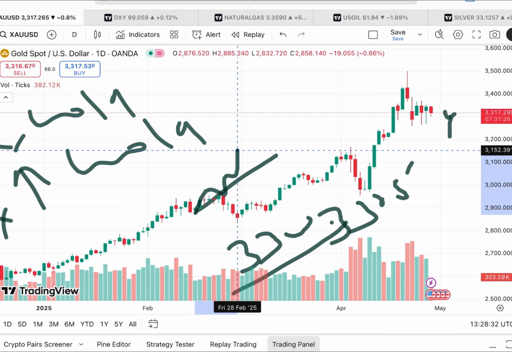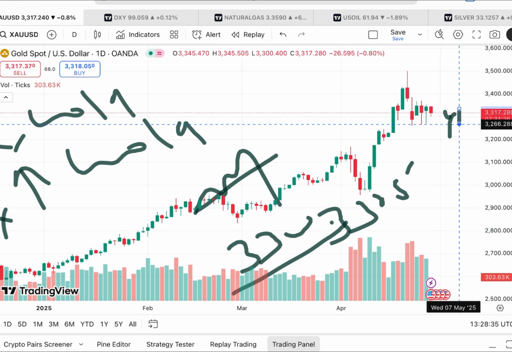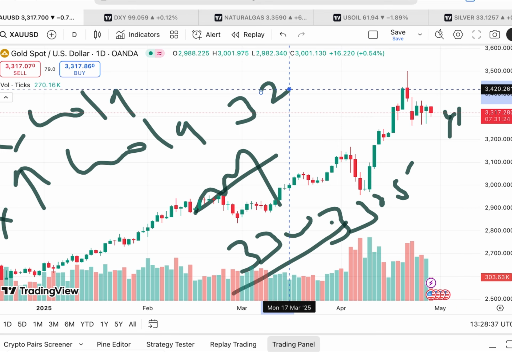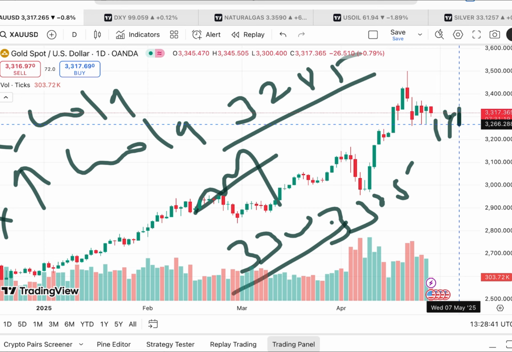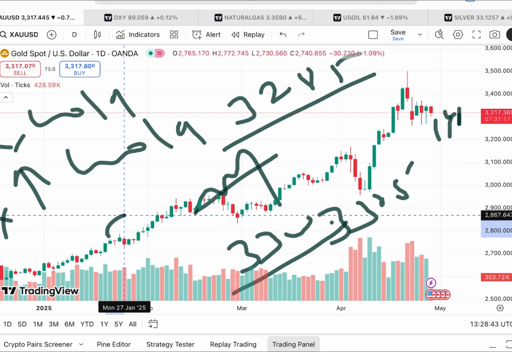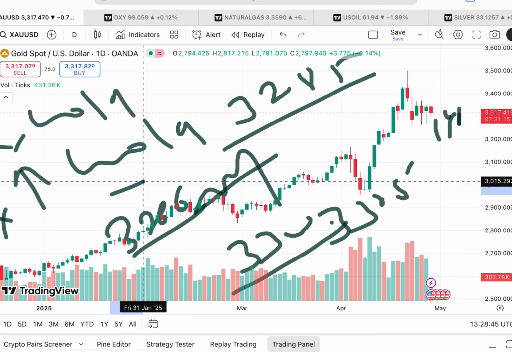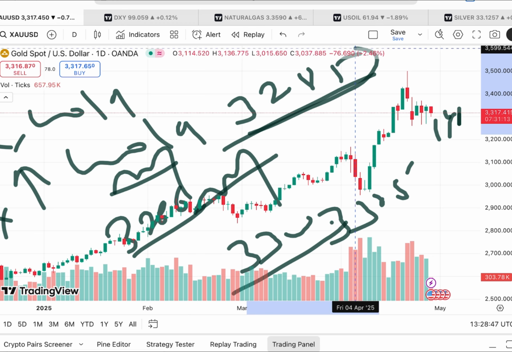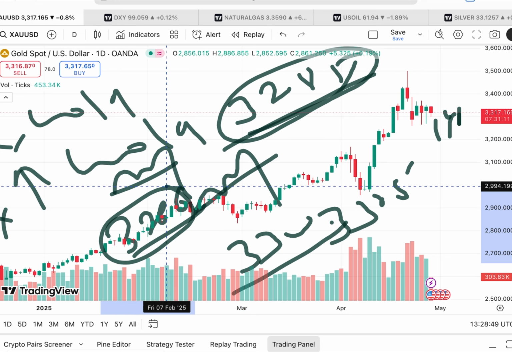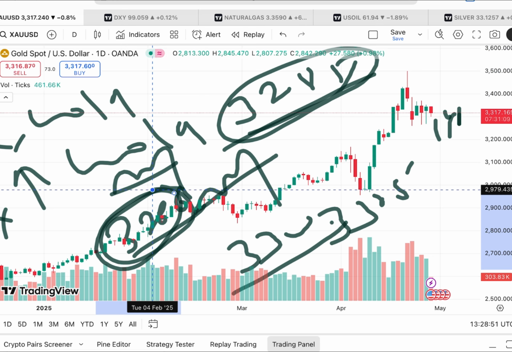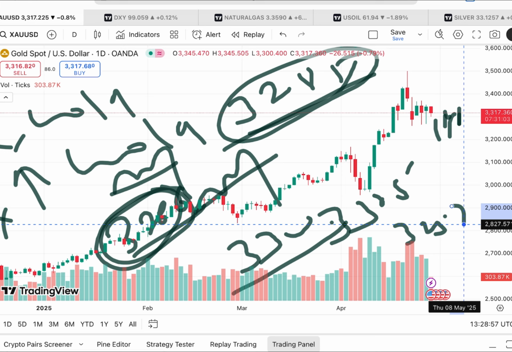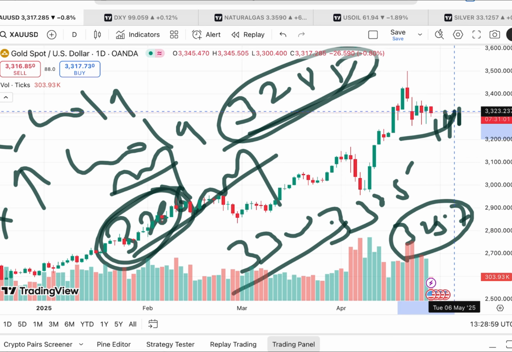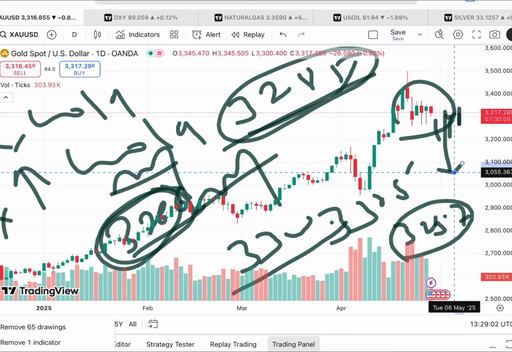This 3300 is already being tested, so chances are high the price will fall towards a level of around 3285, and once the price falls below that level, chances will be very high that it can cross a level of 3266, because that is already weak. After 3285 we can see a level of 3266, which it can cross because that is already weak, and then it will touch a level of 3257, and once the price moves below this level, there will be a zone breakout, so we can see a further fall.